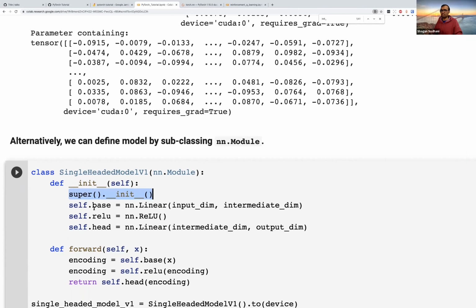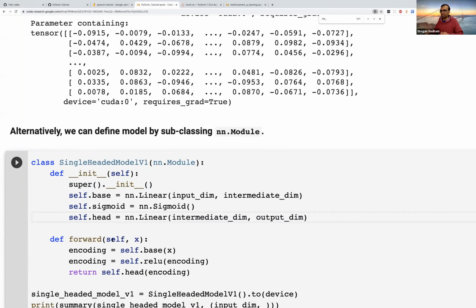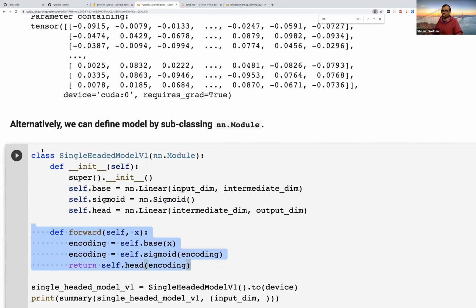So what I'm doing in this case is I have this base layer, which is a linear layer. Then I have a ReLU layer. Again, we can make it sigmoid. ReLU is just another non-linearity. And we can have another linear layer. And in my forward call, I'm saying this is what I want to happen. I take X, pass it through the linear layer, get an encoding out, pass that encoding through the sigmoid, get another encoding out, and pass that encoding through the head and return the output. And that's it. That is a full model.